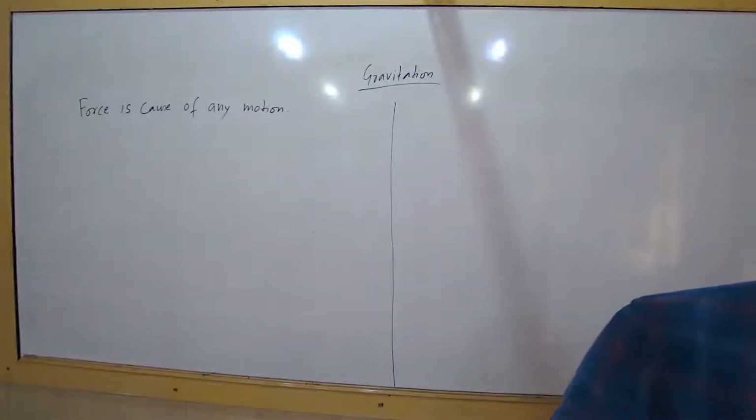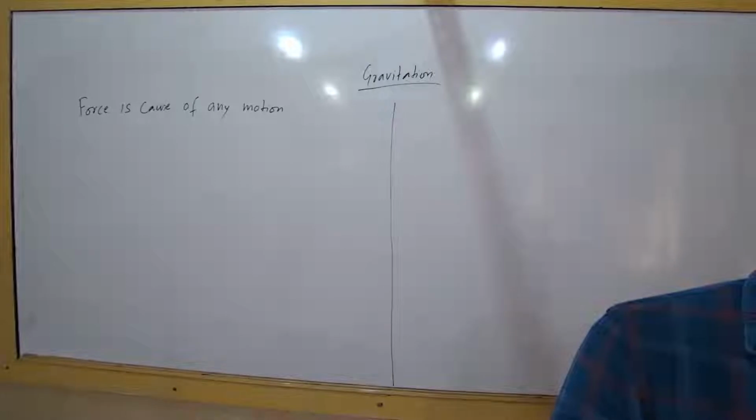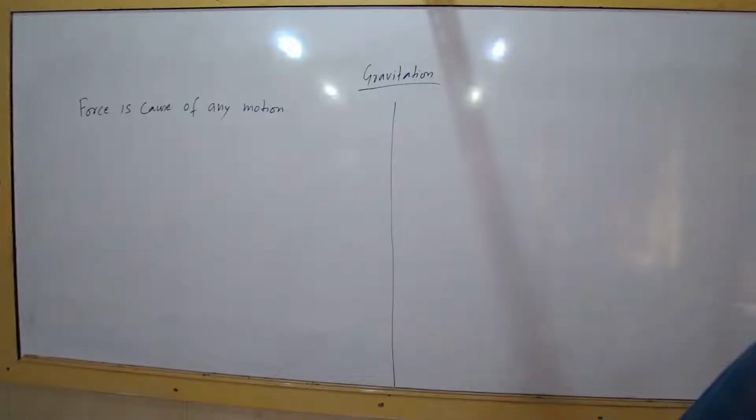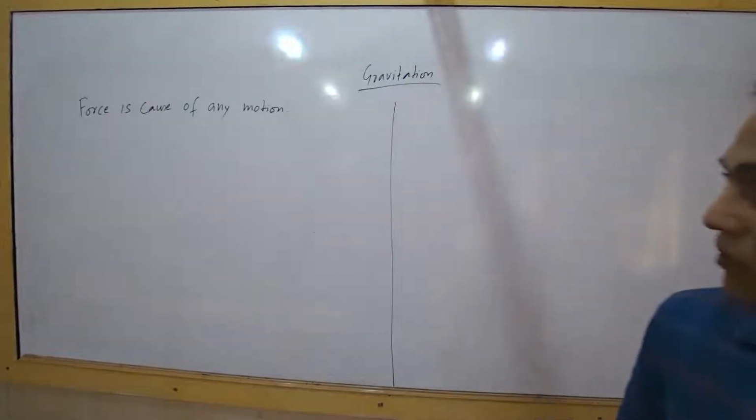If this body is in motion, can everybody see this? Force is acting on it, but that force is applied by somebody outside. So force is applied by some external agency. Remember that. The body might be in motion, but the force responsible for its motion is acting from outside on that body. Is that clear? So force is the cause of any motion.